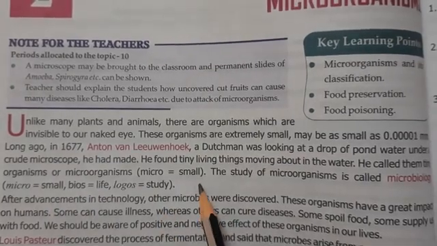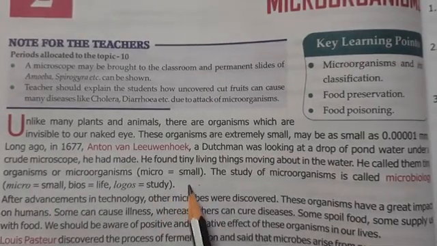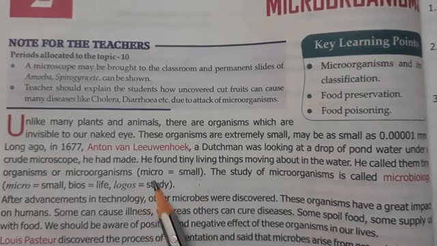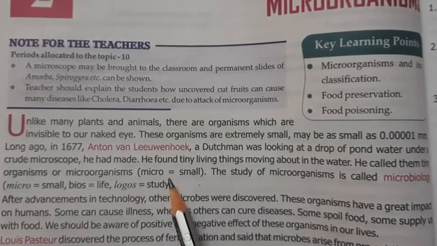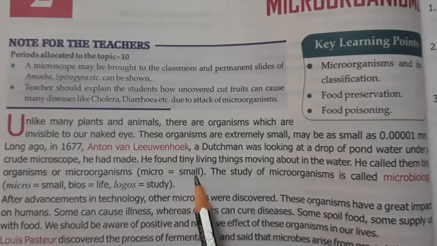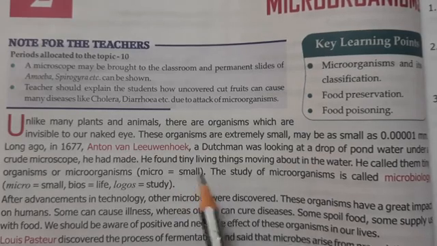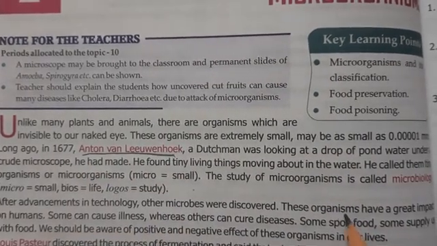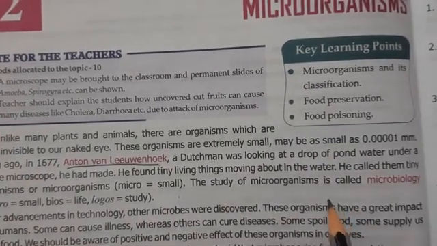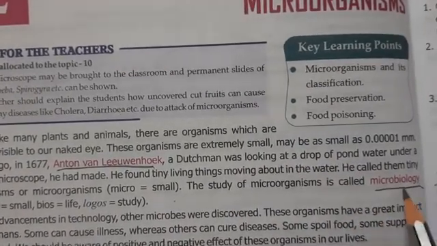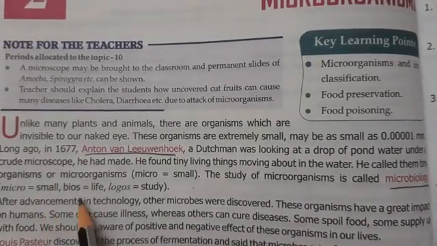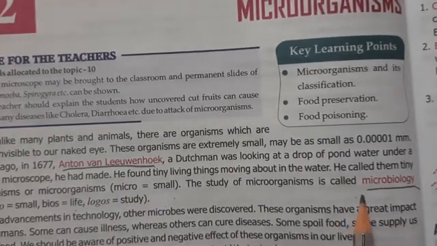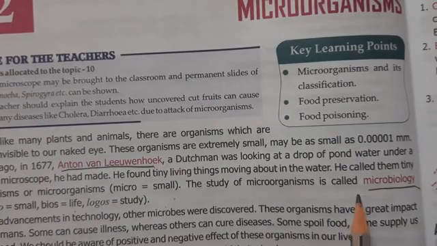Micro, you all know, means small. And organisms, again, you all know, means all the living things. So Anton van Leeuwenhoek was the first person to look at these tiny living organisms, and he named them microorganisms. Clear? And the study of microorganisms is called microbiology. Micro again means small, bio means life, and logos means study. So microbiology is the study of microorganisms.